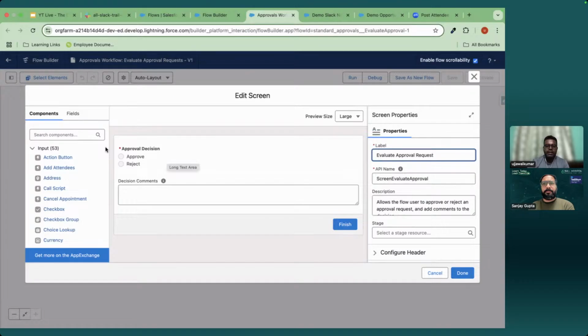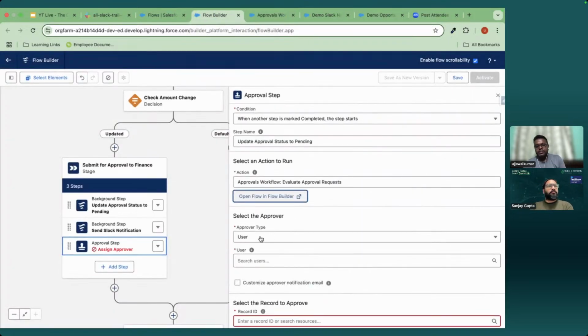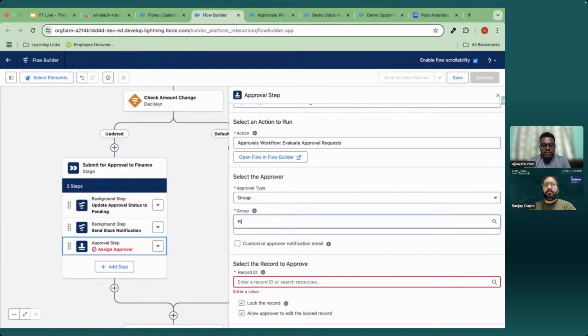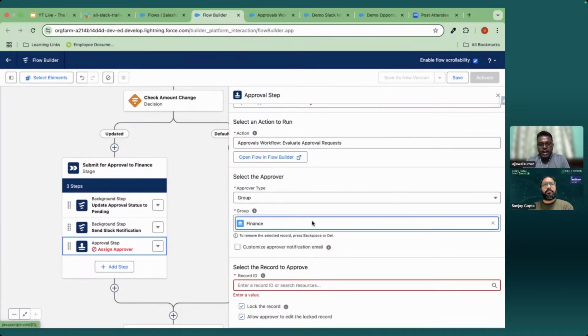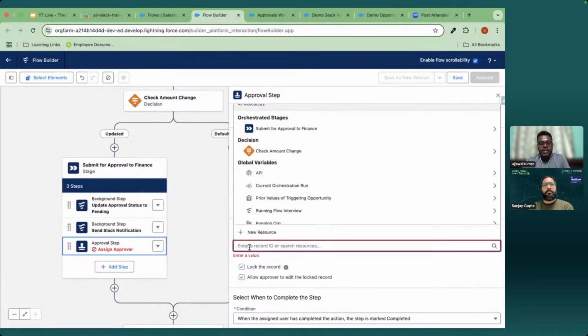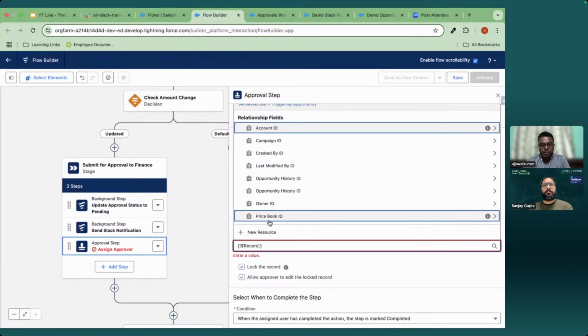Suppose you want to show other opportunities that have been assigned to that user in order to review them, we can do that. We can customize it as it is. Okay. And see, in the classical approval process, I think you cannot notify a group or queue, but in the flow approval process, you can notify a group as well. So I'm selecting group, and I have created a group called finance. So I am selecting this. The record ID to submit for approval would be the triggering opportunity ID.